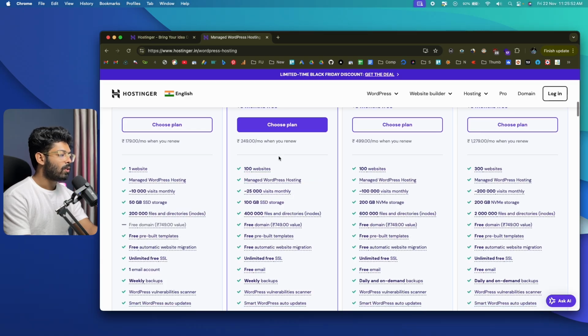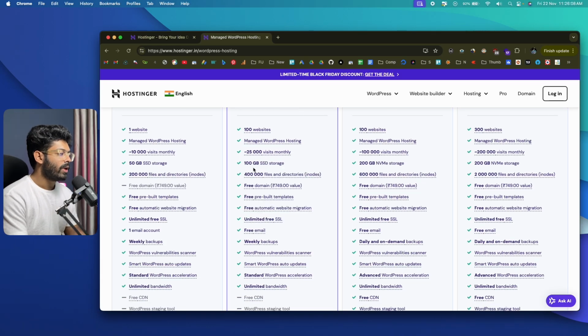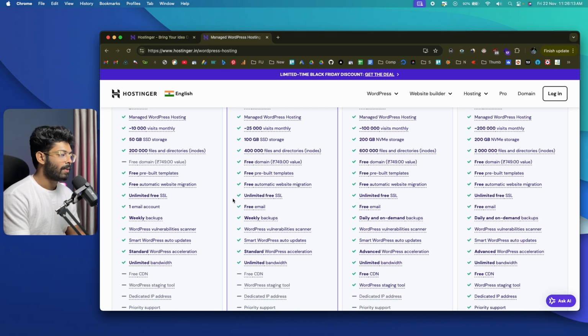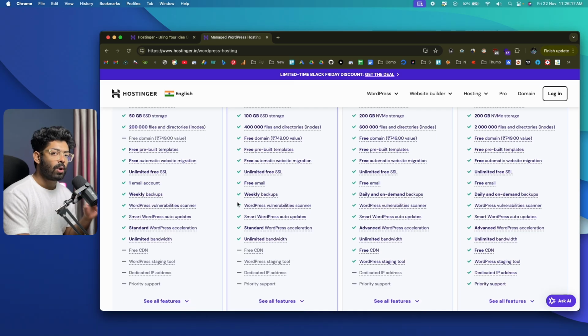Apart from that, let's say you are selecting this premium plan right here, you'll be able to host 100 websites, and it is indeed a managed WordPress hosting. We have 100 GB of SSD storage, a free domain, automatic website migration, backups, unlimited free SSL, free email. I mean, a lot of different features.